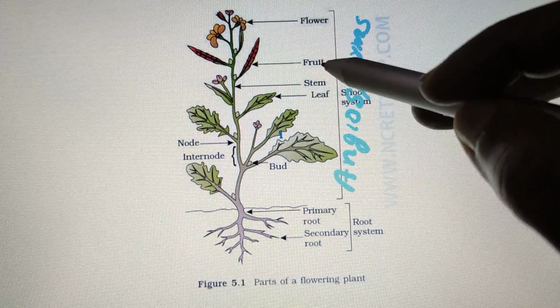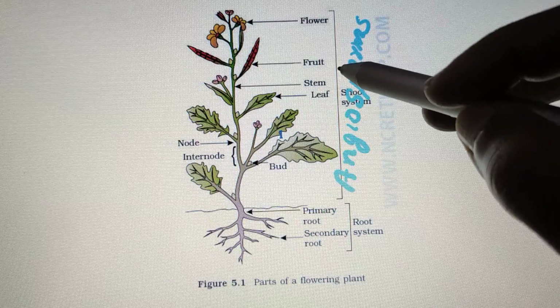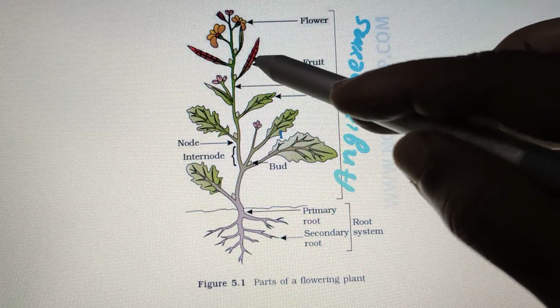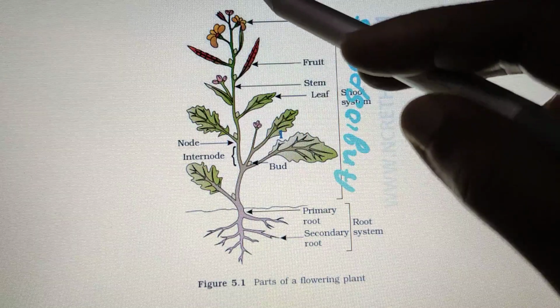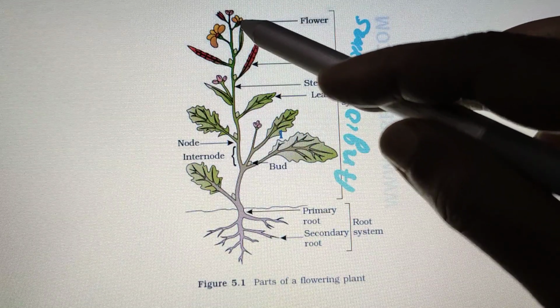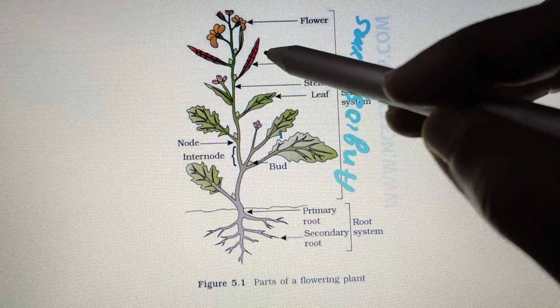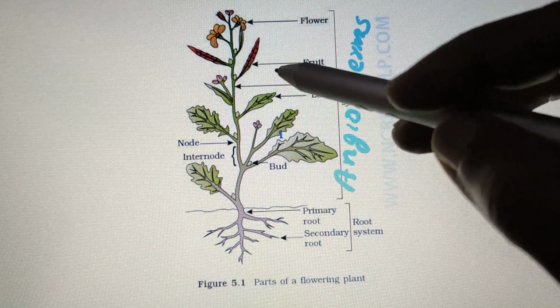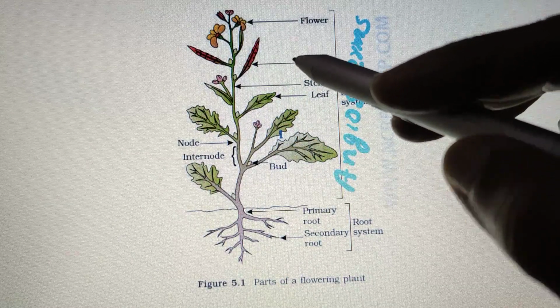So what are the three characteristic features? Angiosperms produce fruit, their seeds are enclosed, their reproductive structures are flowers, and they produce seed leaves which are called cotyledons.